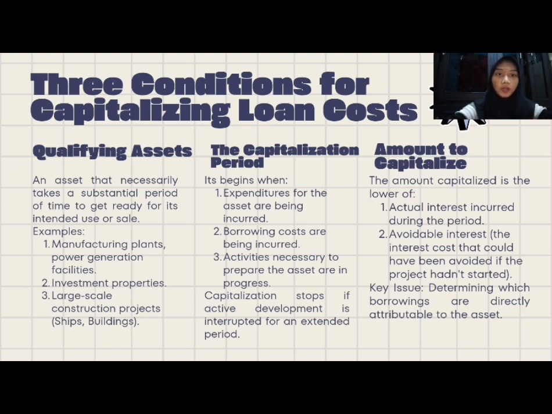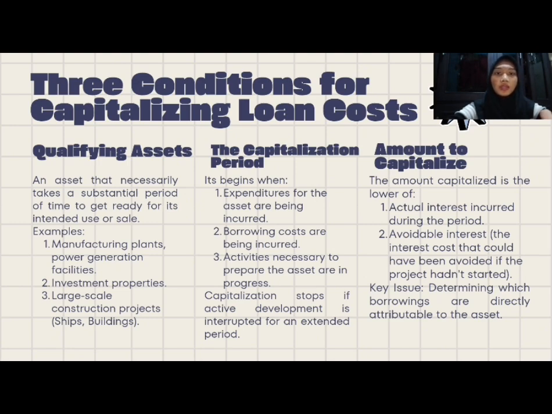Examples include manufacturing plants, power generation facilities, investment properties, and large-scale construction projects like ships and buildings. The second one is the capitalization period. It begins when expenditures for the asset are being incurred, borrowing costs are being incurred, and activities necessary to prepare the asset are in progress. Capitalization stops if active development is interrupted for an extended period.